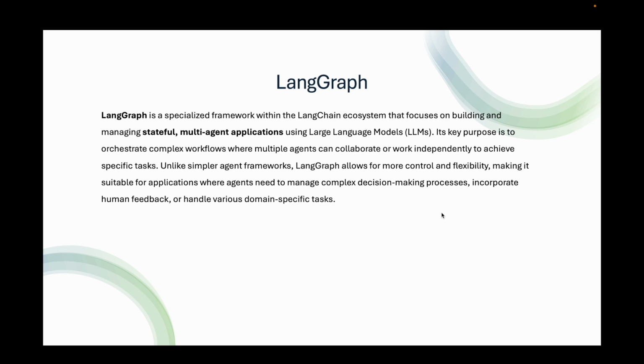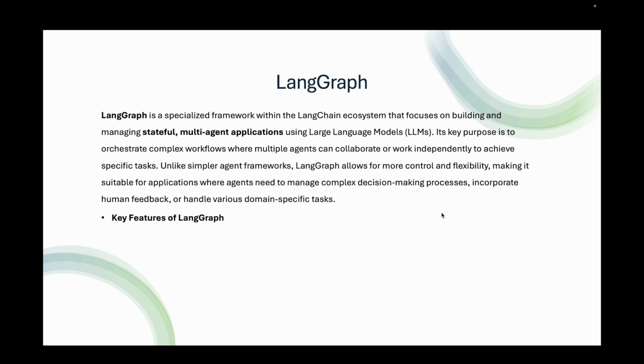Its key purpose is to orchestrate complex workflows where multiple agents can collaborate or work independently to achieve specific tasks. Unlike simpler agent frameworks, LangGraph allows for more control and flexibility, making it suitable for applications where agents need to manage complex decision making processes, incorporate human feedback, or handle various domain specific tasks.